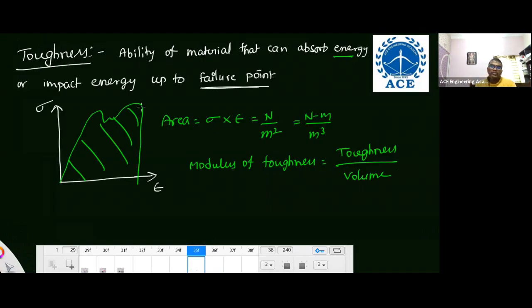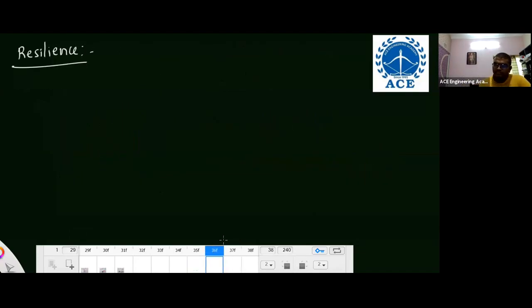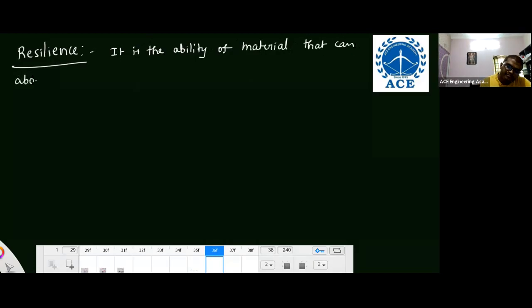Next is resilience. Resilience means what? Same concept. Here we took up to the failure point, right? But in resilience, we are considering only up to the elastic point. So it is the ability of material that can absorb energy within the elastic limit.